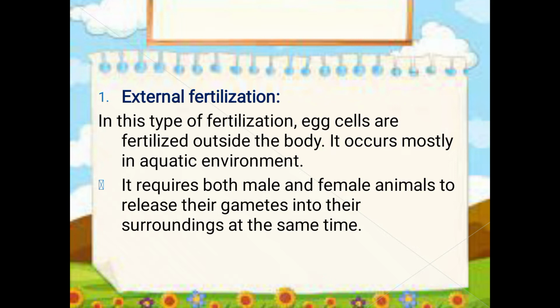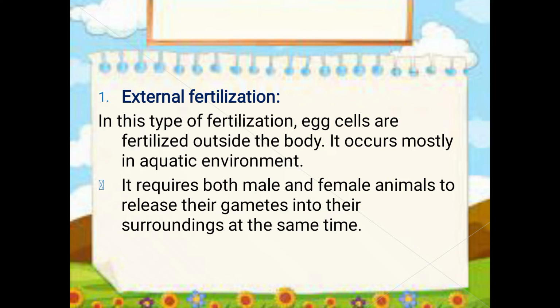As the name reveals, external means outside the body. So this type of fertilization occurs outside the female body. You will define it as, in this type of fertilization, egg cells are fertilized outside the body. It occurs mostly in an aquatic environment. For example, the animals are the organisms living in the watery environment.